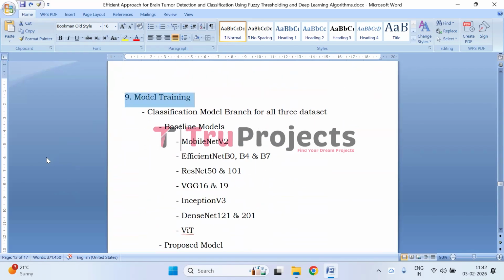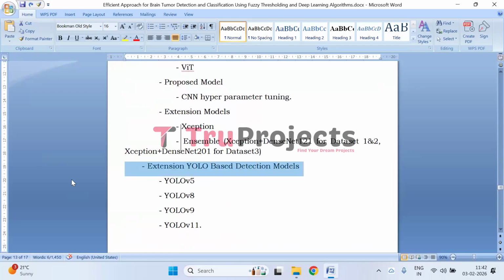And for classification model training, multiple baseline, proposed, and extension deep learning models are trained to classify tumor types, with hyperparameter tuning and ensemble learning used for performance improvement. And for YOLO-based tumor detection training, YOLO V5, YOLO V8, YOLO V9, and YOLO V11 models are trained to simultaneously localize tumors and predict their classes.